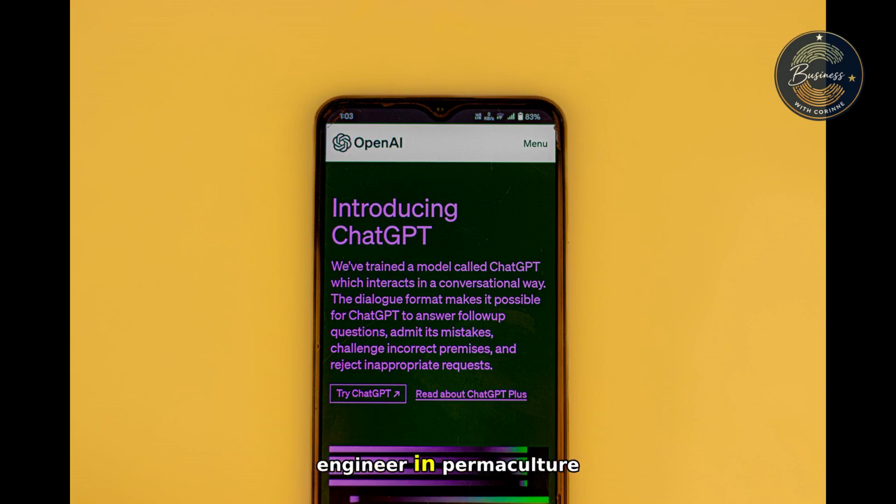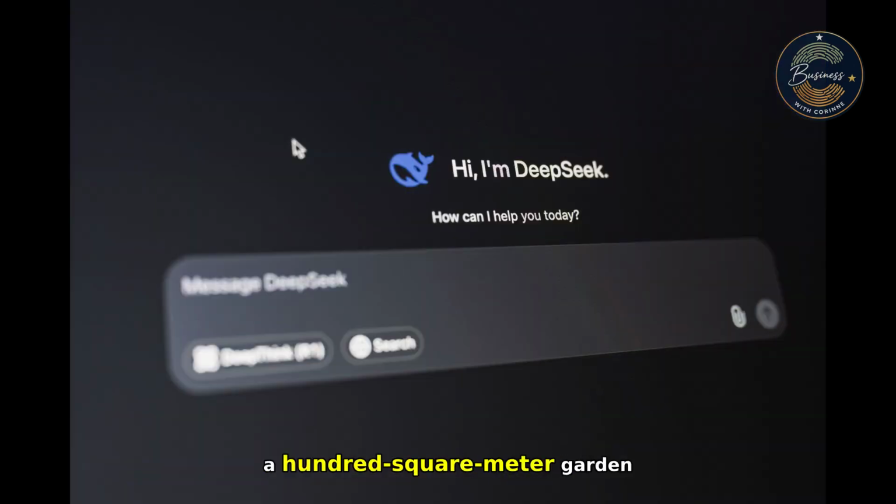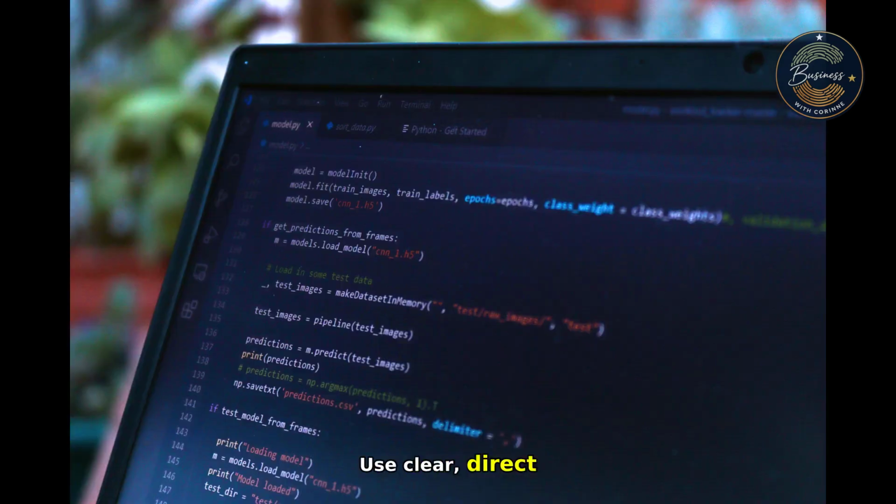As an expert engineer in permaculture irrigation systems and a specialist in Mediterranean climates, analyze and synthesize key principles X and Y, evaluate their specific applicability to a 100-square-meter garden located in the Marseille region, and propose 3 distinct design options for an autonomous irrigation system, detailing their advantages, disadvantages, and a preliminary estimate of their implementation complexity. Use clear, direct language without excessive jargon. She even added crucial budgetary constraints: only mention technologies and materials whose total acquisition cost is less than €500.